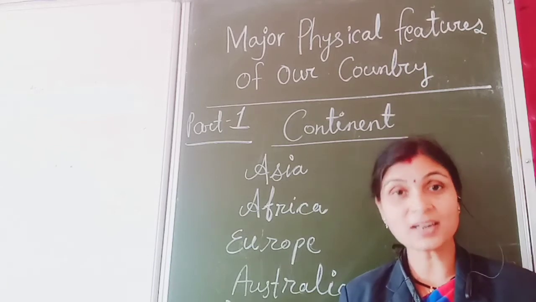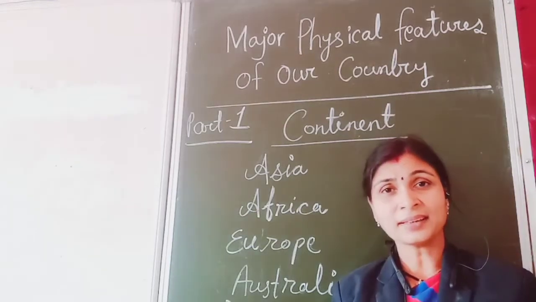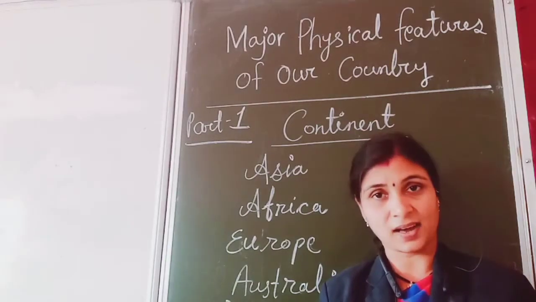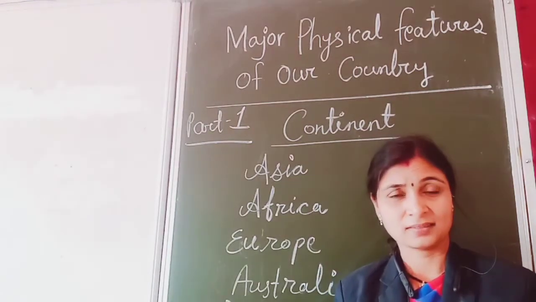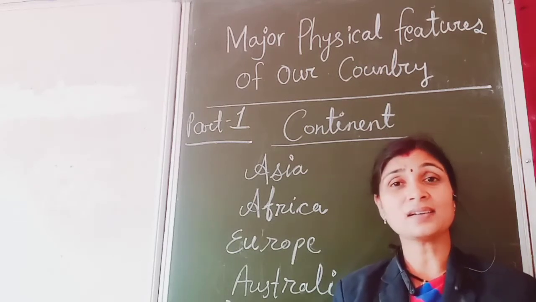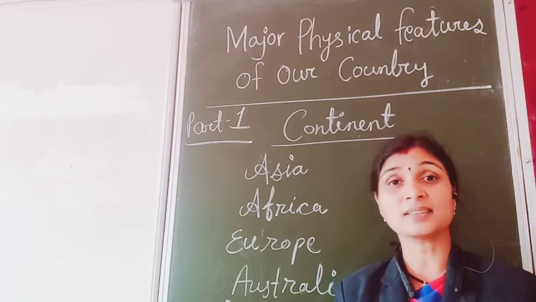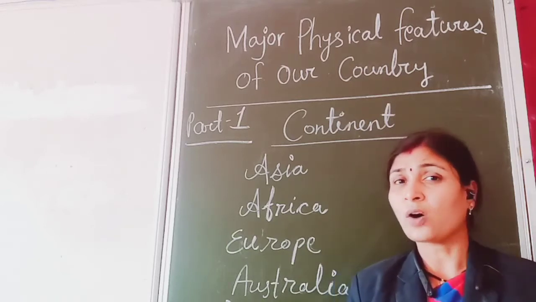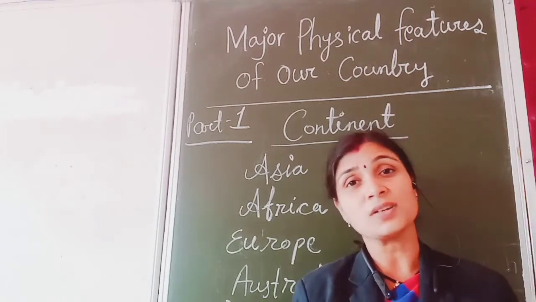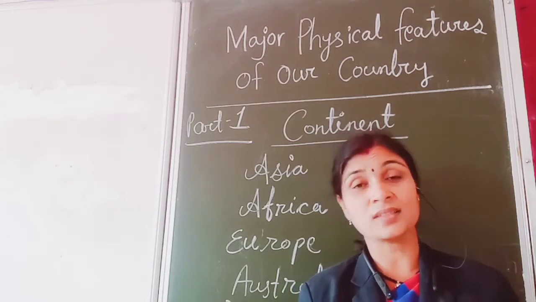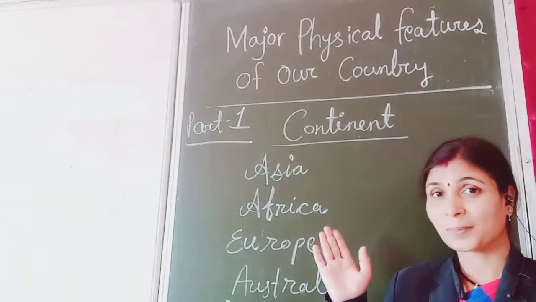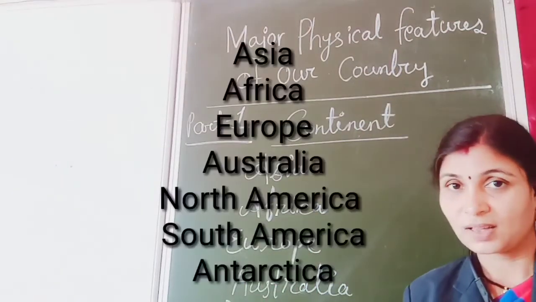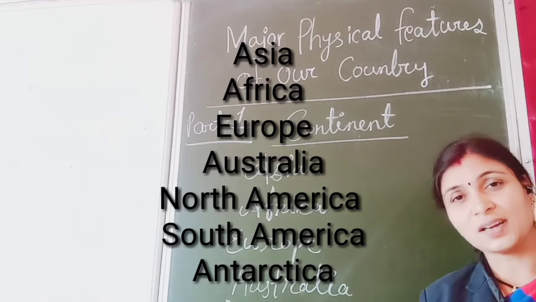Okay, so which is your country? Yes, India is our country. It is located in the southern part of Asia. So, what is Asia? Children, Asia is a continent. Just I will tell you, how many continents are there in the world? See here. There are 7 continents in the world.